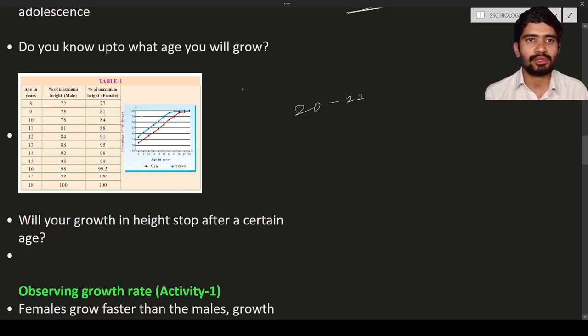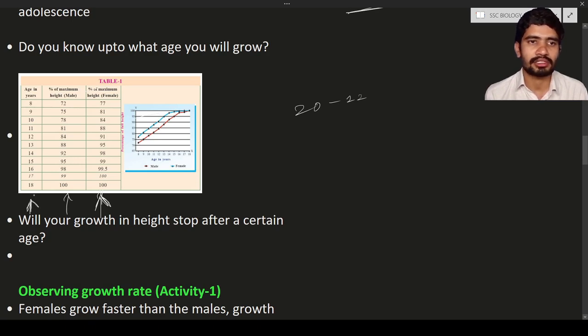The second column shows the percent of maximum height for males. The third column is the percent of maximum height for females. Here you can see percentages from 77 till 100. This is for the males, this is for the females, and this is the age in years.